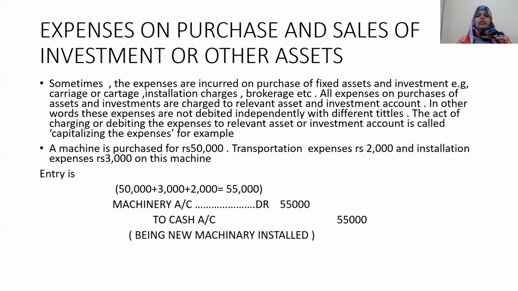So whenever there are small expenses made in the business, like brokerage, installation charges, cartage on freights, etc., these are added to that particular asset or investment account only. They are not mentioned separately in the books of accounts. So here we have an example that we purchase a machinery of 50,000 and we have transportation charges of 2,000 and installation expenses of 3,000. That comes to a total of rupees 55,000. So machinery account debited 55,000 to cash account, as both are real accounts. Debit what comes in, credit what goes out.